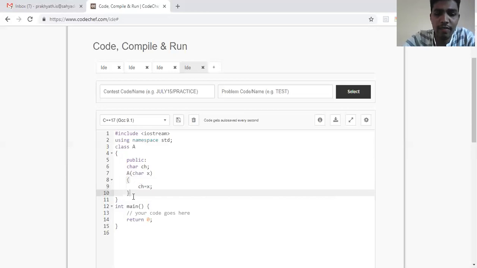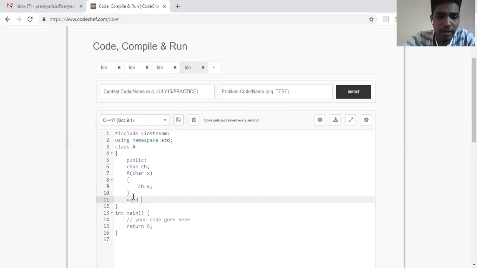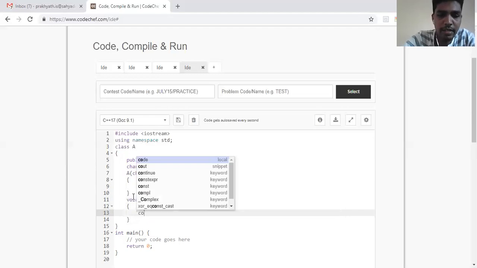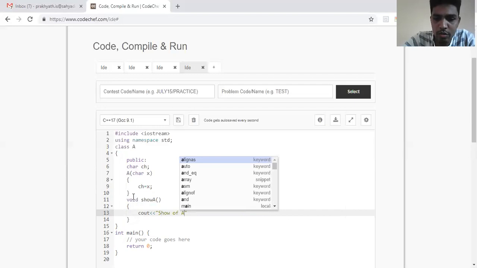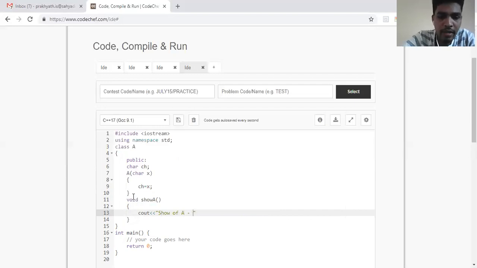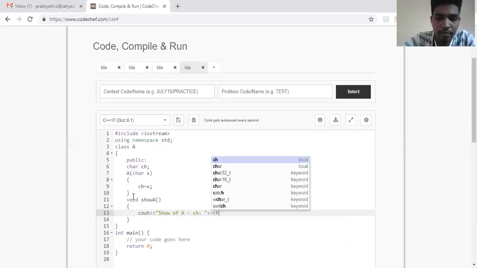And then we'll have one function to display that particular character, so I'll be writing showA, and then displaying with cout "show of A CH value" for my reference, and then the value of that character, which is CH.